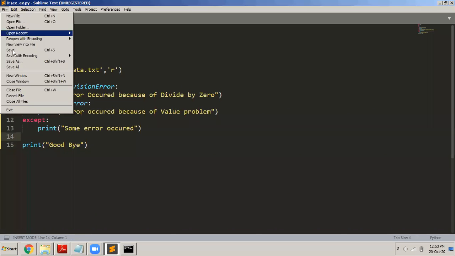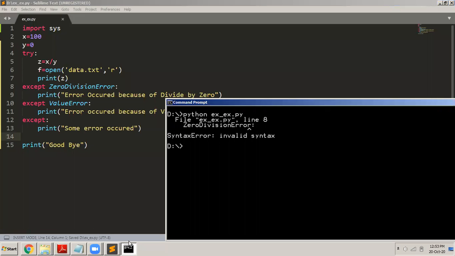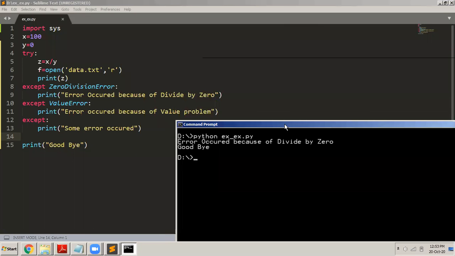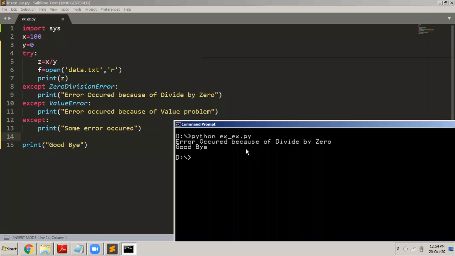Now let us save this and execute the program and see. You can see that the output says error occurred because of divide by zero. So you know that this particular except block got executed.